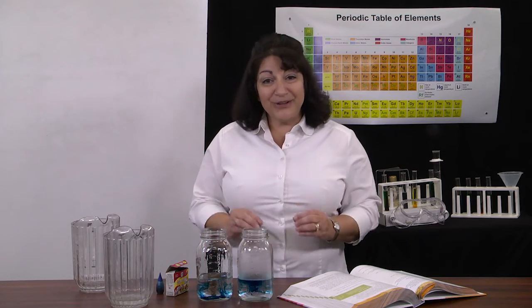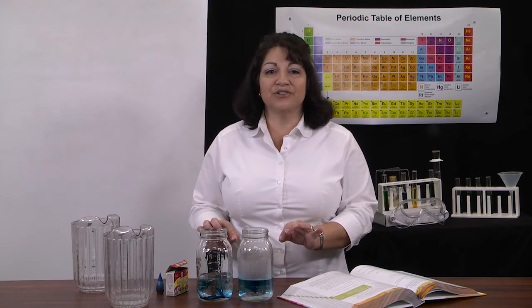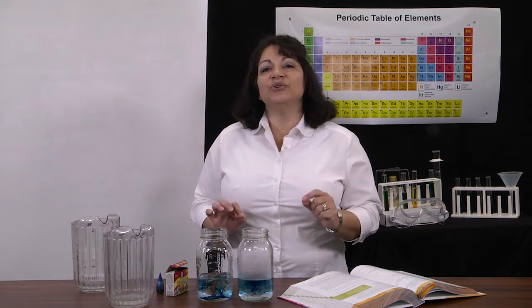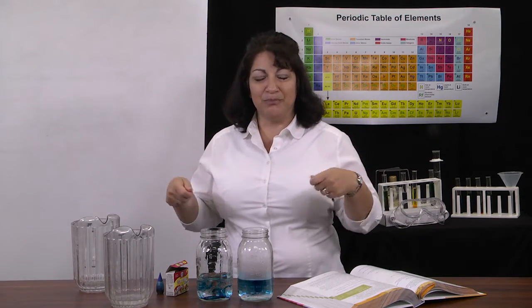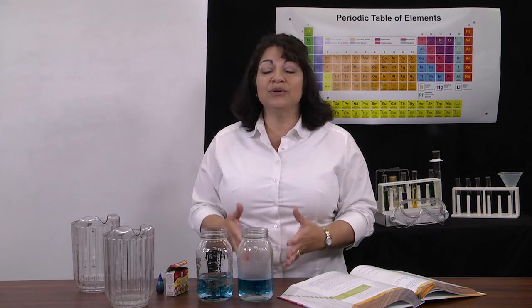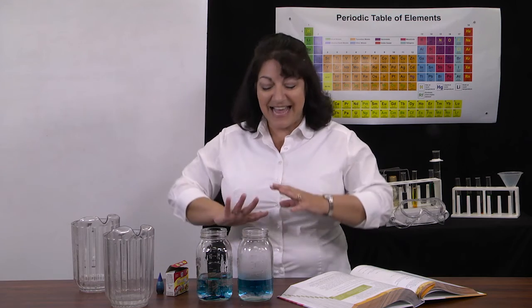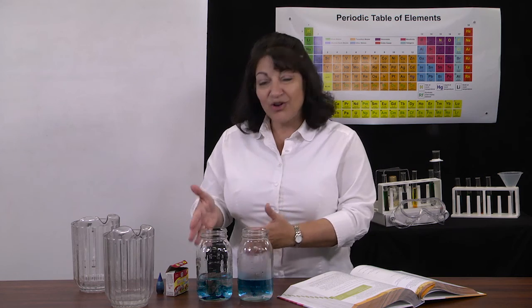What's going on molecularly is when you heat up molecules, they have more energy in them and they move around. As soon as I put the drop of food coloring into both of the containers, the water molecules were bumping into the food coloring molecules and making them move around, kind of like a pool table if you were bumping pool balls together and knocking into each other. The hot water has a lot more energy, and so those molecules are moving faster, and therefore they're bumping into the food coloring molecules much more rapidly and dispersing them, which we can see spread them out much faster than the cold water did.